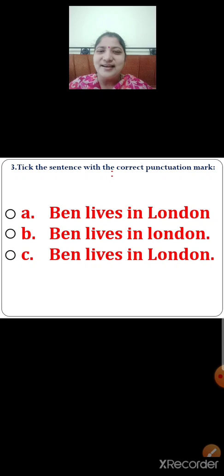The sentence has started with a capital letter and London is also written in capital. And the sentence has ended with a full stop. So children, select the correct option now. Yes, you are right. Option C. Option C is the correct sentence with the correct punctuation mark.